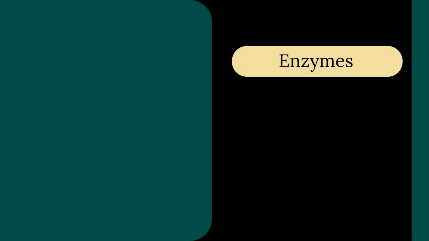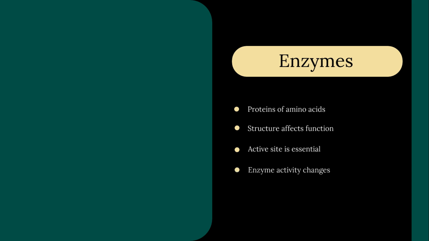Enzymes are proteins composed of amino acid chains linked by peptide bonds. Their function relies on their structure, including primary, secondary, and tertiary levels. The tertiary structure forms an active site, crucial for enzyme function and specificity. Any alteration in this structure can hinder enzyme activity. Understanding these structural levels is key to grasping enzyme action.